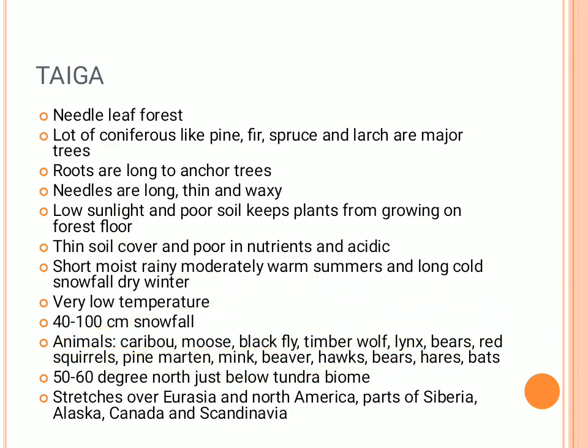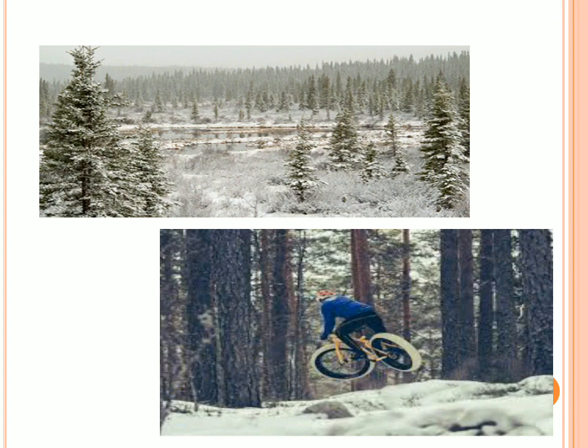Just have a look at it, because it might be asked in some questions. Rhododendrons, it was already asked, what kind of biome a rhododendron vegetation is found in. So by understanding the vegetation and the animal names also, you can answer some questions in the examination. And it stretches across Eurasia, North America, parts of Siberia, Alaska, Canada, and Scandinavian countries, which is almost just below the Greenland portions.